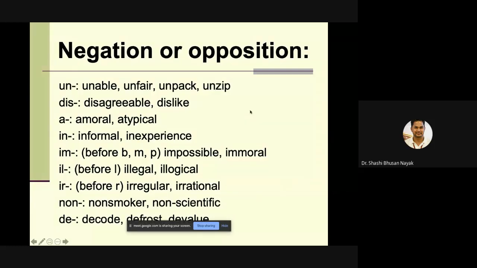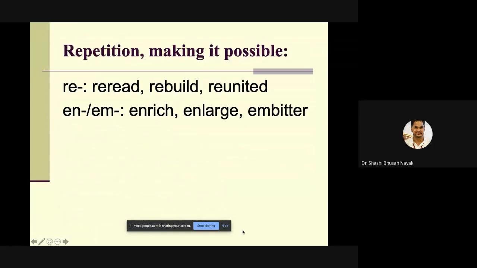Then decode, defrost, devalue. Then repetition meaning, making it possible: reread, rebuild, reunited. Then examples for EN and EM: enrich, enlarge, embitter.